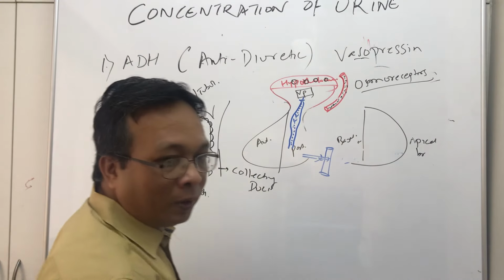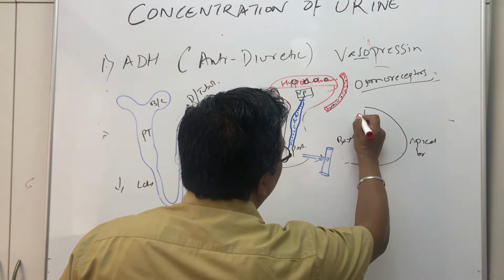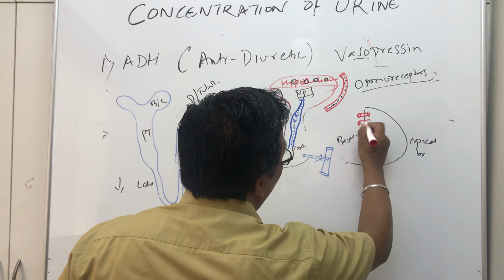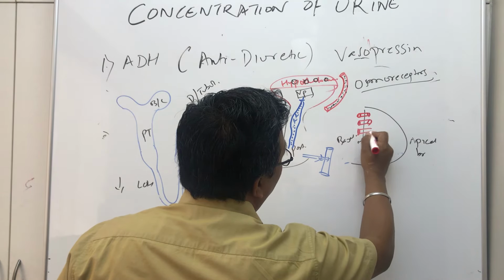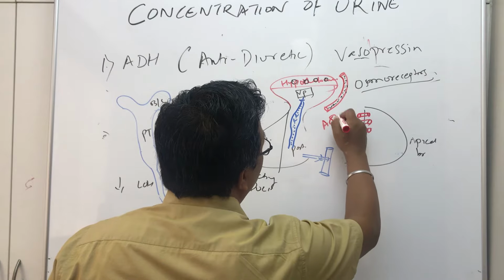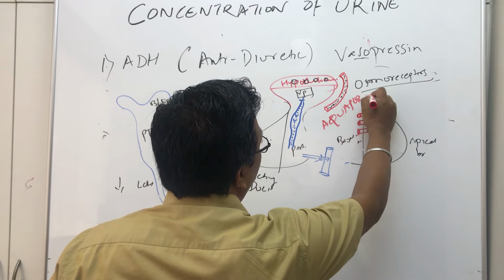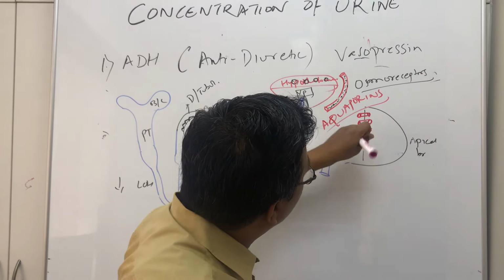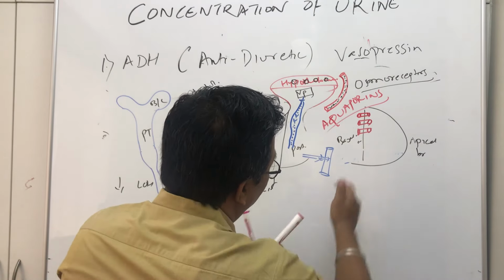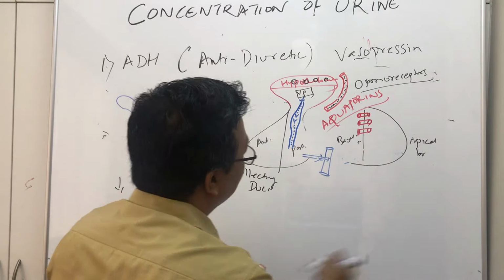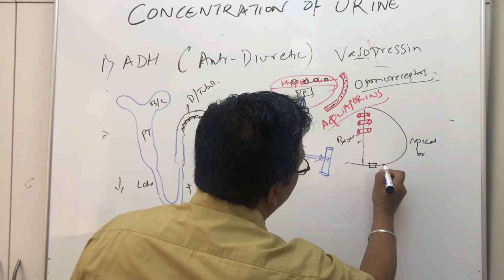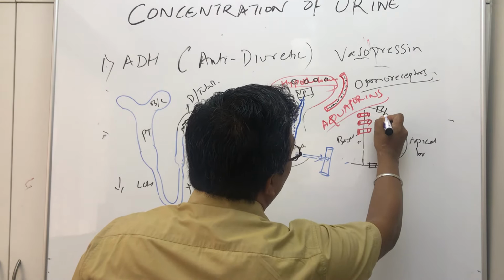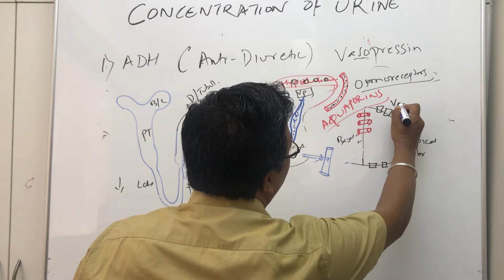So in the basal border, there are some water channels. There are canals for water transport. These are called aquaporins. Okay. Now what happens? Here there are some receptors on the sides. They are called V2 receptors.